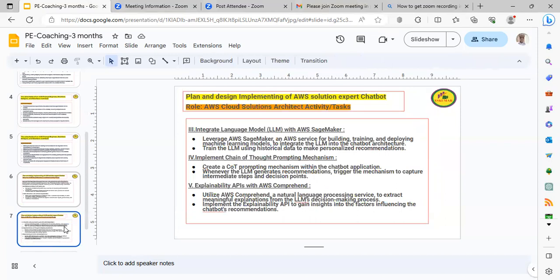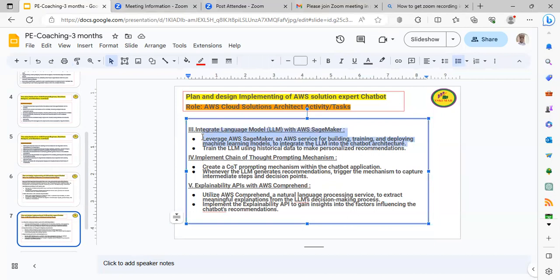The third one is integrate language model with AWS SageMaker. Leverage AWS SageMaker, an AWS service for building, training, and deploying machine learning models, to integrate the LLM into the chatbot architecture. Basically, we have the historical data, but we are supposed to train the chatbot by feeding deep learning models that data.